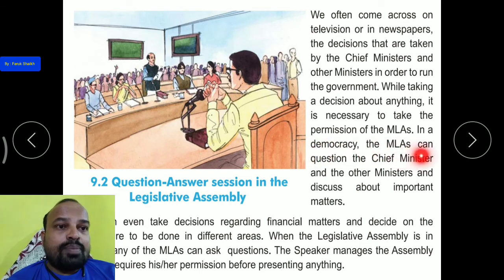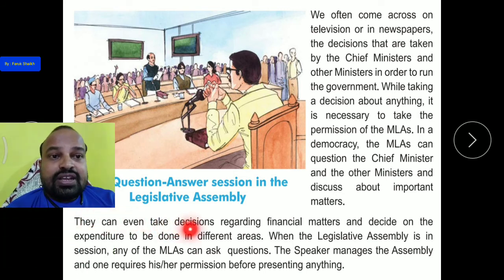In a democracy, the MLA can question the chief minister and the other ministers and discuss important matters. So in our democracy, we are living in a democratic country, of the people, for the people, by the people. The ministers have the right, they can ask the chief ministers why these kinds of decisions are taken, what is the benefit of these decisions, and which people will be affected worst by this. All these questions they can ask the ministers, and they can also discuss important matters.